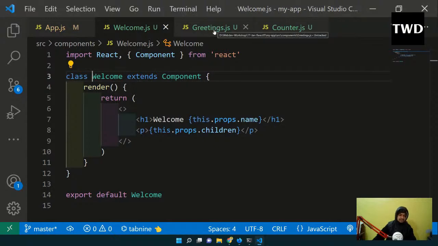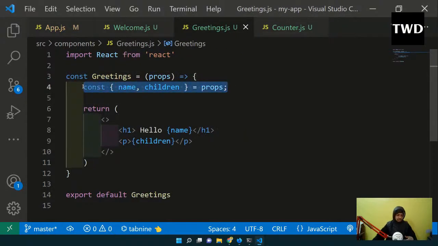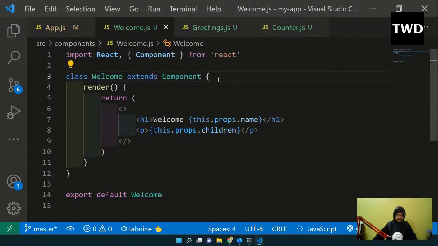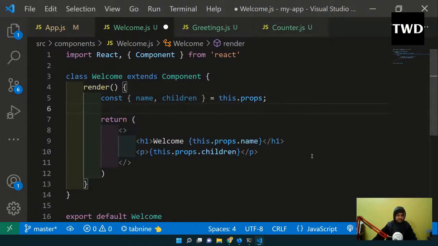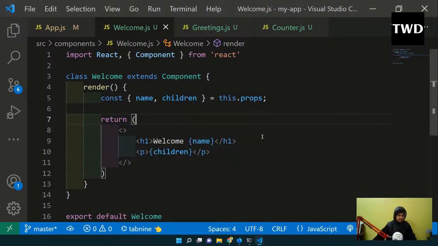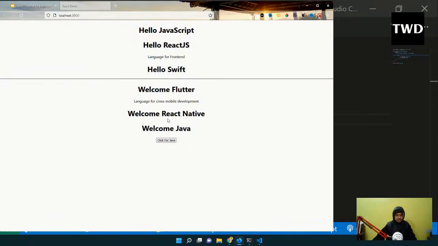And the second method is like this thing we have. So const name, let me copy this, const name. But the main thing is that we have to put it inside the render, not outside it. Inside the render we have to put it, but there is no props. This is actually this.props. And then in the return we have this name, children like this. Save it, and it will work the same.